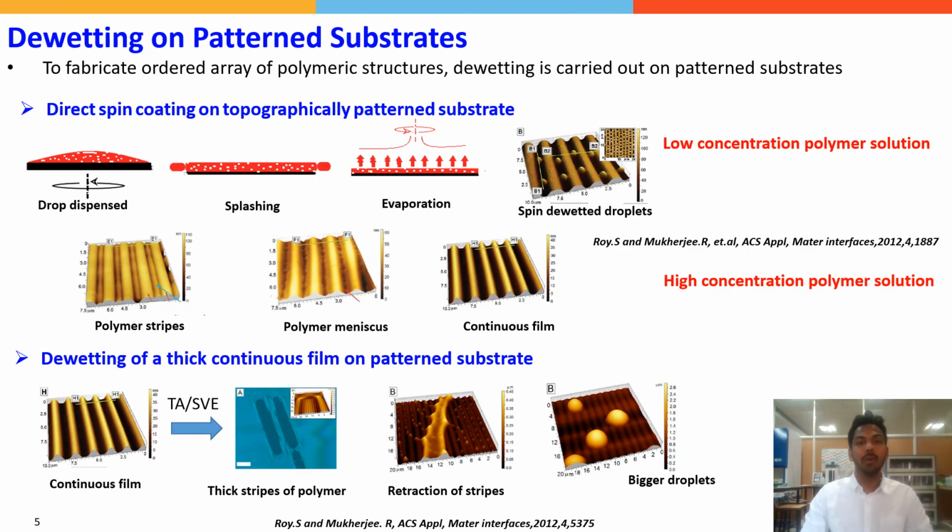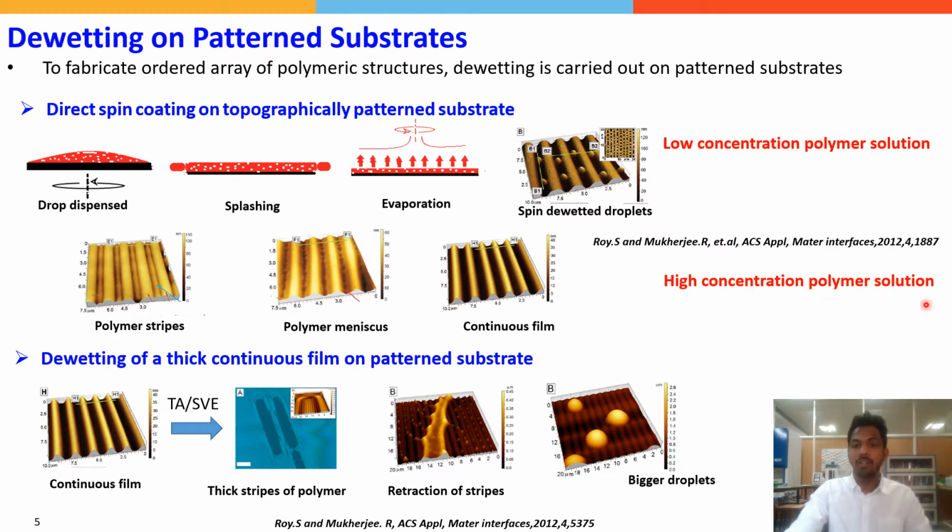Coming to dewetting on pattern substrates, to fabricate ordered arrays of polymeric structures, dewetting is carried out on pattern substrates. Spin coating on topographically patterned substrates itself is an interesting area because based on the concentration of solutions, we can create different kinds of structures. For example, in this paper, if we coat a low concentration solution on the pattern substrate, it will lead to the formation of an ordered array of droplets, and this phenomenon is termed spin dewetting.